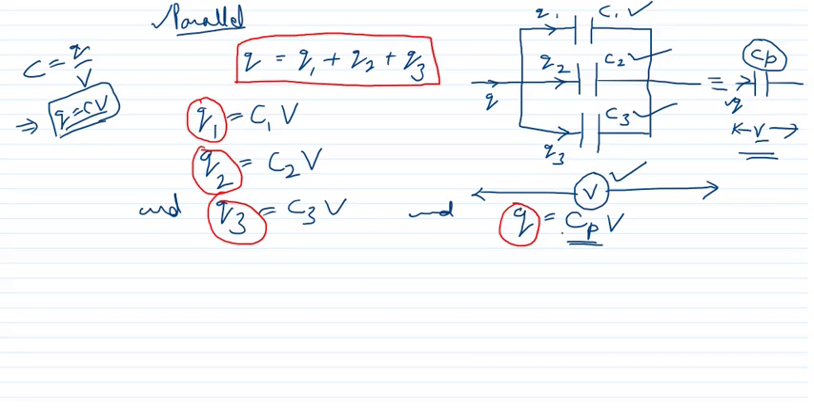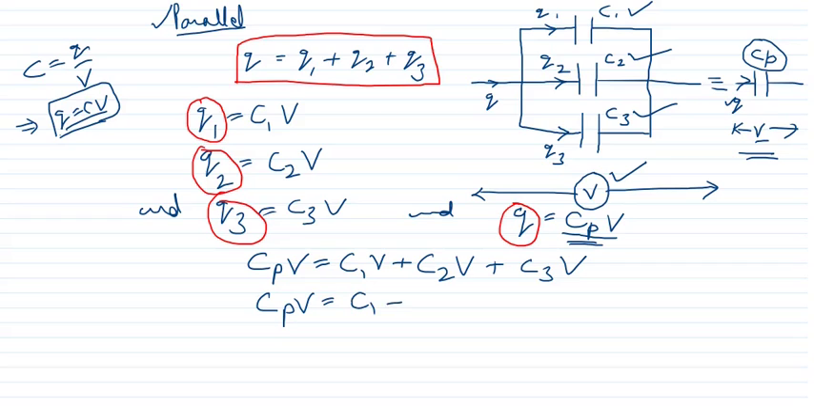Now what is the Q? Q is equal to CpV. And what is the Q1? C1V. What is the Q2? C2V. And what is Q3? C3V. Therefore CpV is equal to (C1 plus C2 plus C3) V. V is common, we will take it out. V and V, this will be cancelled out. Clear? And therefore Cp is equal to C1 plus C2 plus C3.